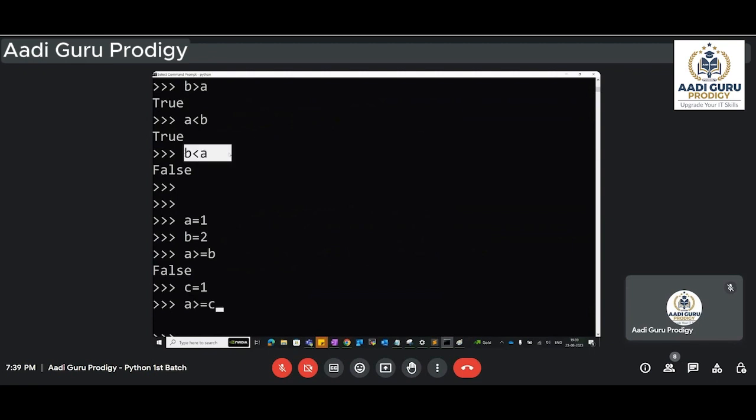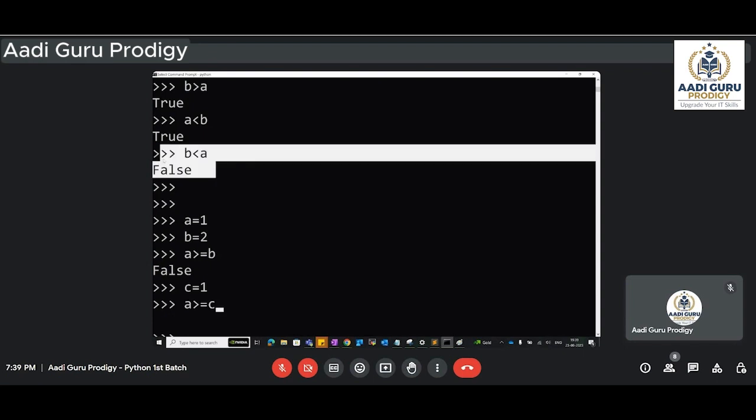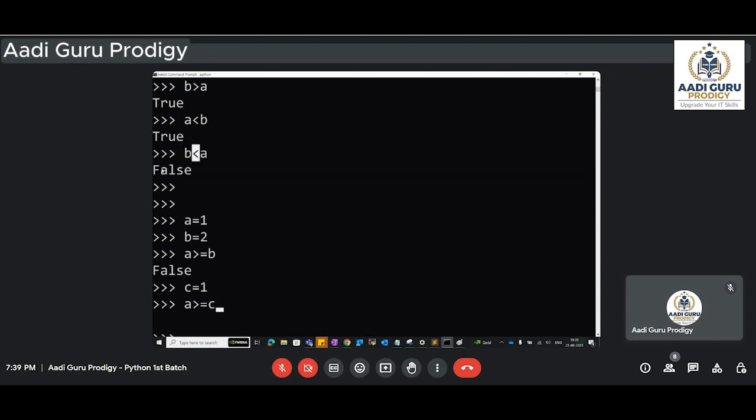Here there is only one condition, b less than a. It will check whether the data inside b, the data inside a, if it is less than this one, it will be true. If it is not less than, it will be false. Now here there are two conditions. First, it will check a is greater than c or not. If it is not, then it will check whether a is equal to c or not. So two conditions it will check. The first condition is greater. The next condition is equal to. If any one condition is true, then the answer will be true.